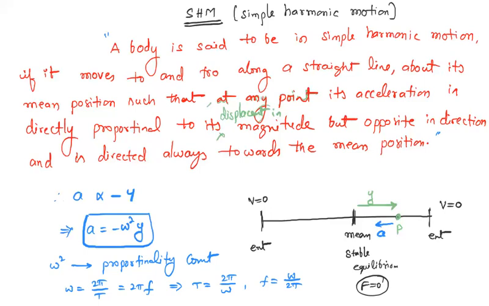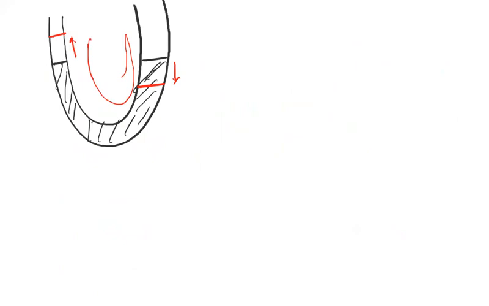Now, when we come to the examples of SHM, there are a lot of them. Oscillations of a liquid column in a U-tube. That means a normal U-shaped tube. Suppose you consider a liquid in a U-shaped tube, and on one side the liquid is disturbed, pushed inward so that it rises on the other side, and it will always have a tendency to oscillate. The oscillations of a liquid column in a tube are SHM.